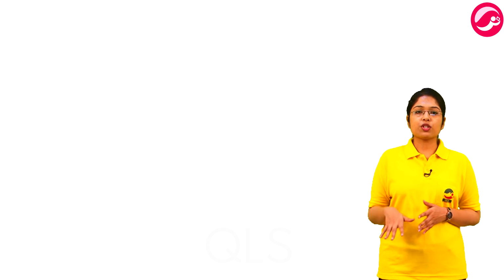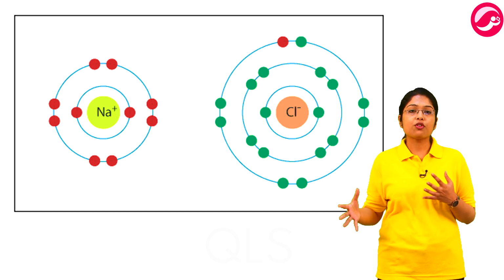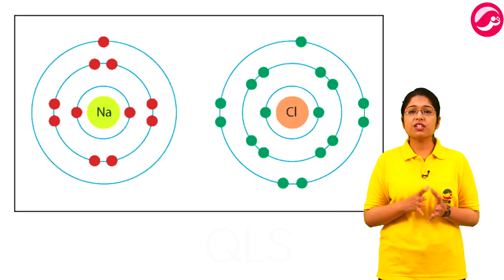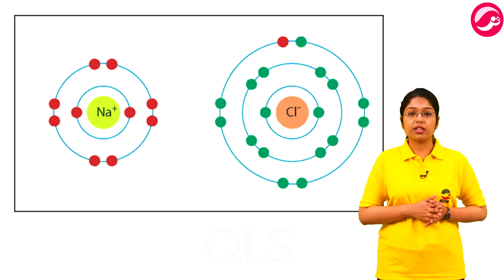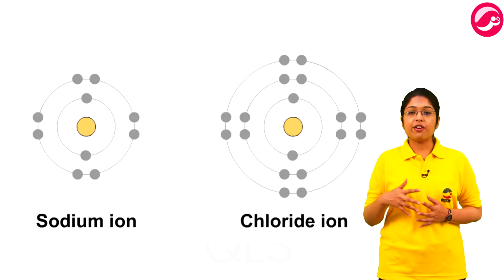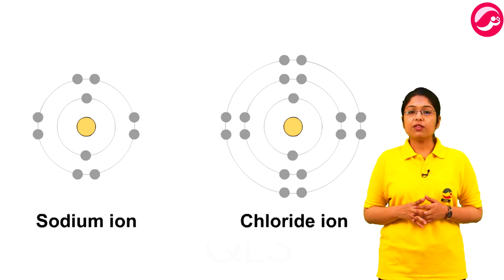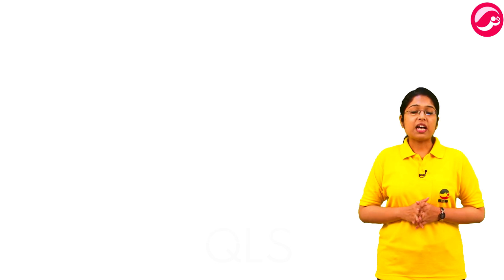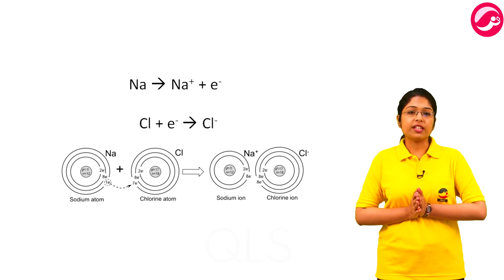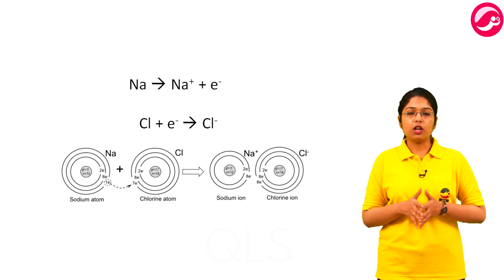Imagine a scenario where sodium and chlorine atoms are moving freely. Now suddenly the atmosphere becomes tense. Each atom is trying to complete its octet. Sodium atoms are losing electrons to complete their octet, while chlorine atoms are searching heavily for electrons to complete theirs. Then chlorine atoms encounter the electrons lost by sodium and readily take them in to complete their octet. We can represent this by the following equations. Now, where earlier sodium and chlorine atoms were moving, now sodium cations and chloride anions are moving, but not for long.